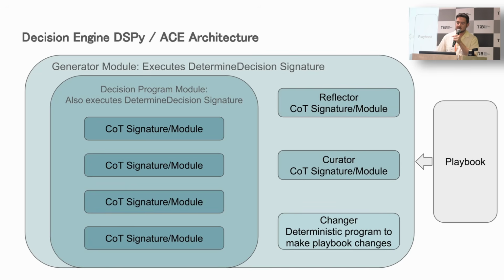And then additionally, I've called this a changer. I would imagine that the actual changes to the JSON will be rather deterministic. That's probably up to people like Stanford and Berkeley to figure out. But this would be the rough idea for the way that we would implement this, and it is suggested by the people in the ACE paper. They suggest that we use systems like this to implement their system. It's almost certainly the way they're doing it right now with the library.